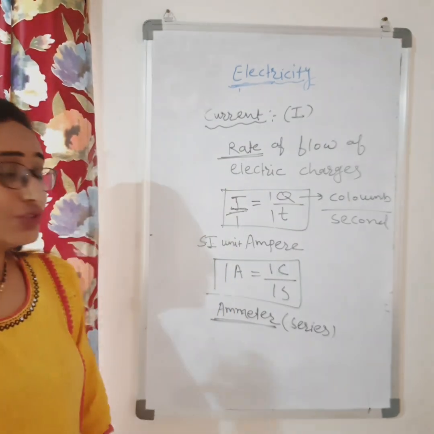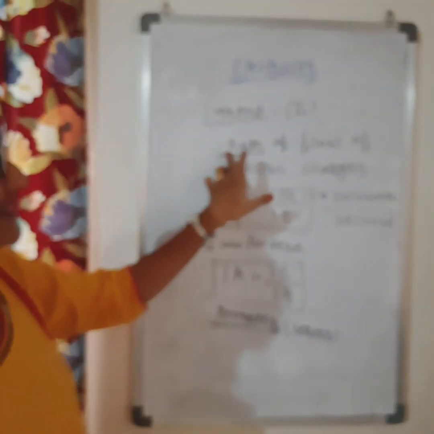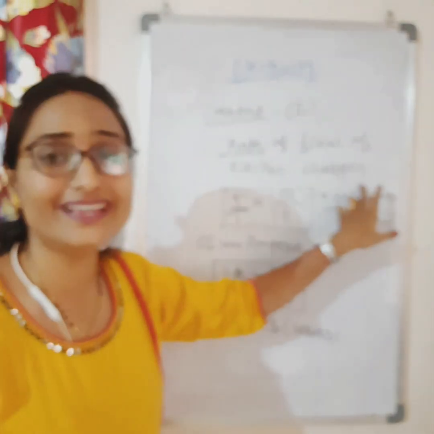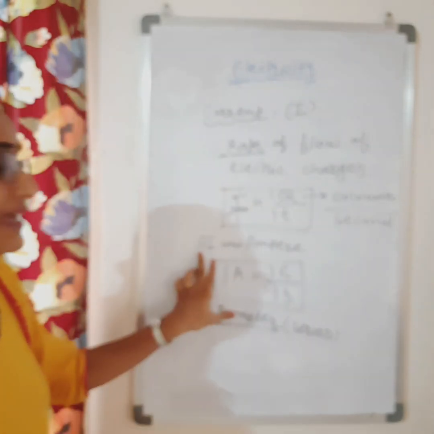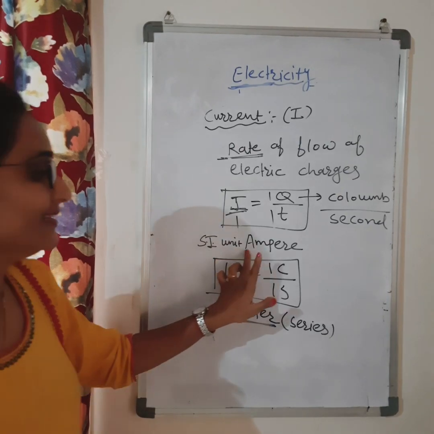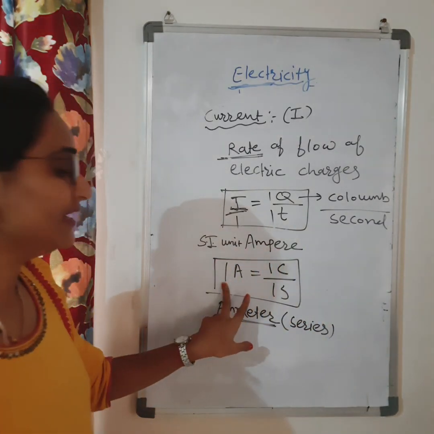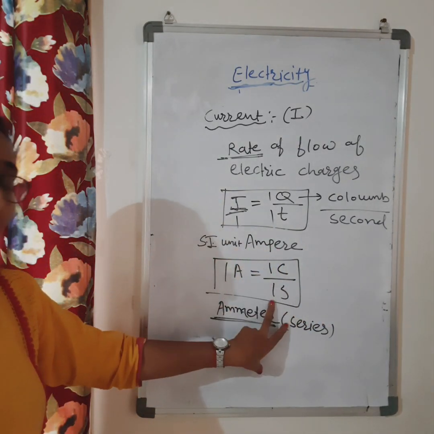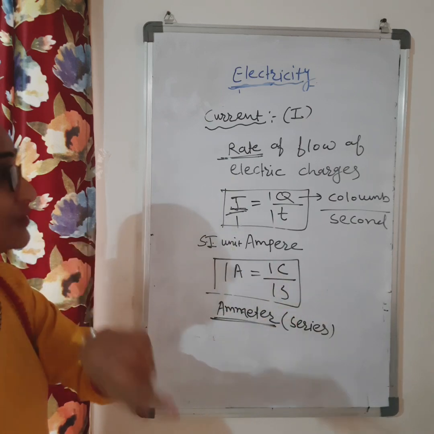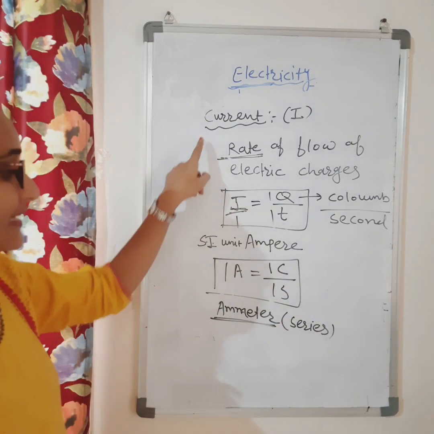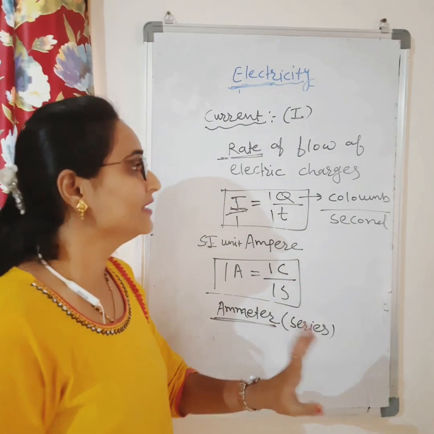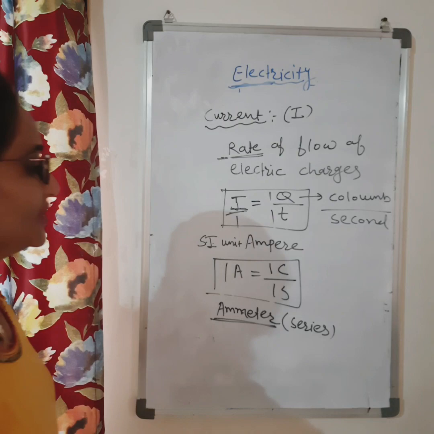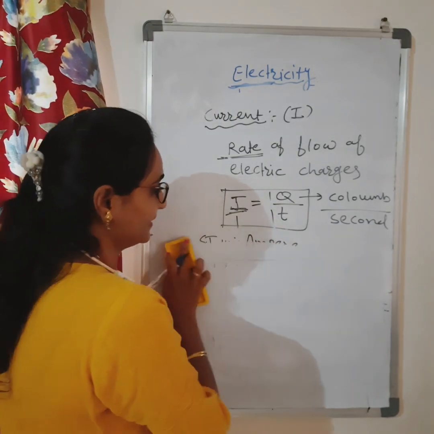Now, if you understand what electric current is: electric current is the rate of flow of electric charges. The formula is I equals Q by T. What is the SI unit of electric current? It is the ampere, and 1 ampere is equal to 1 coulomb per 1 second. The instrument which we use to measure the electric current is the ammeter. It is always connected in series in a circuit. Okay, this is the general idea about electric current.